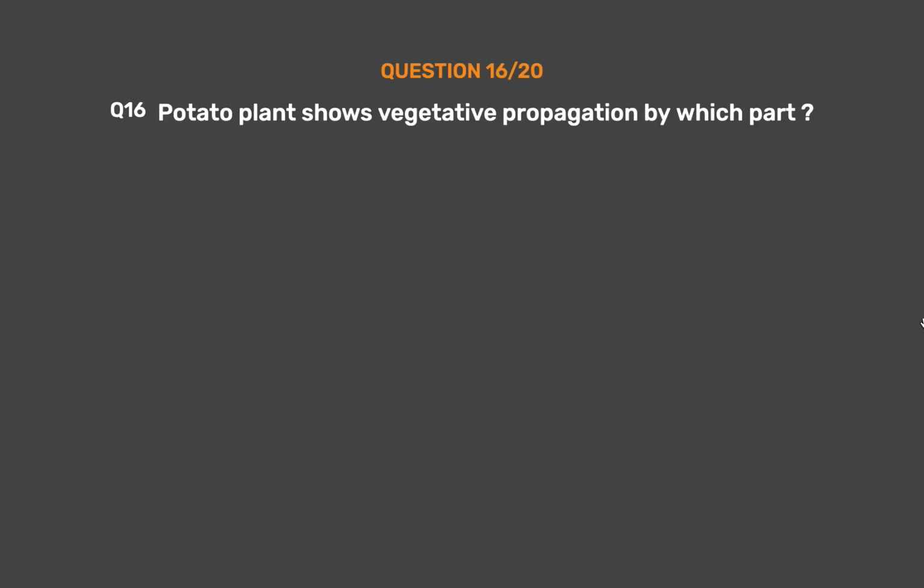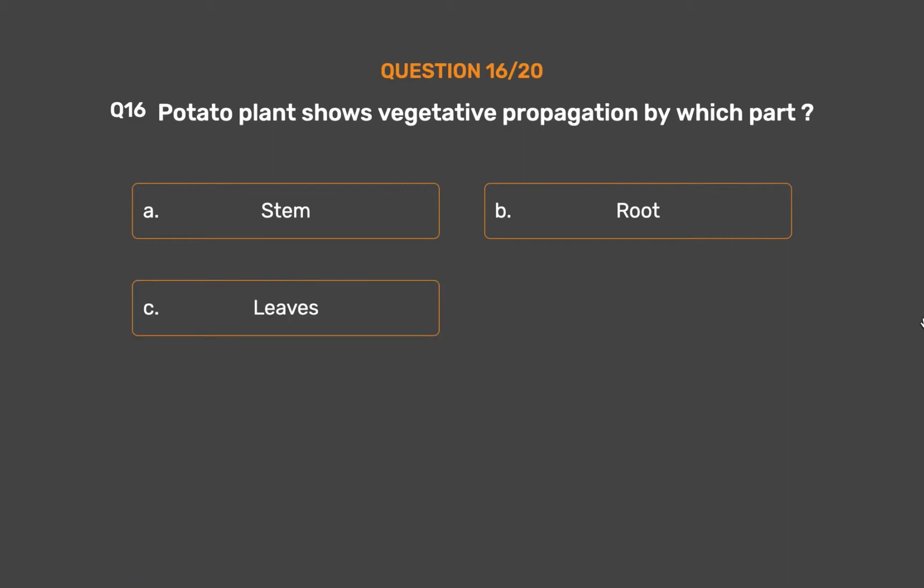Question number 16. Potato plant shows vegetative propagation by which part? Option A. Stem. Option B. Root. Option C. Leaves. Option D. Flowers.